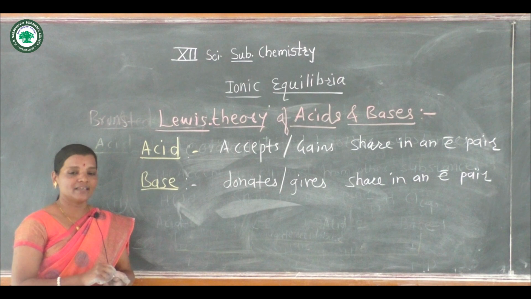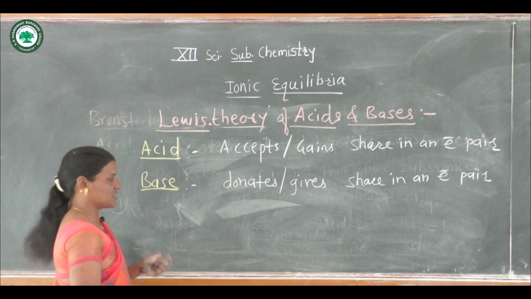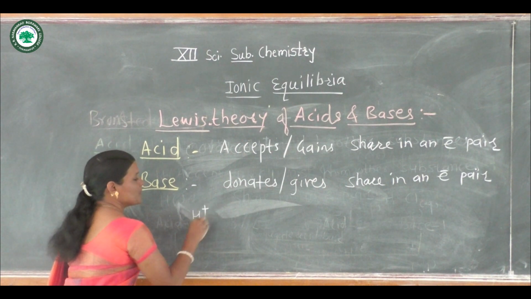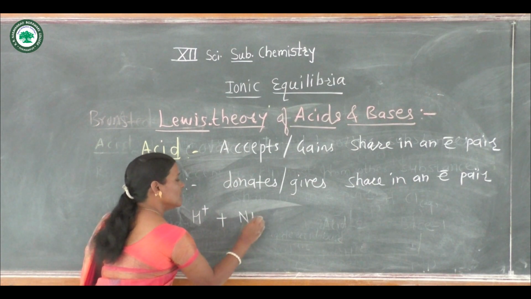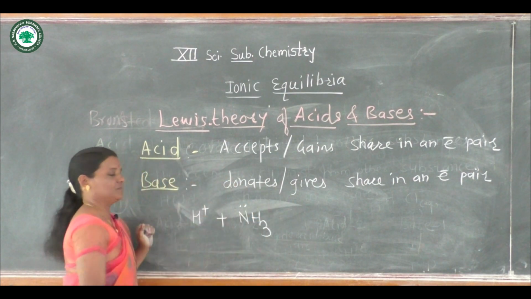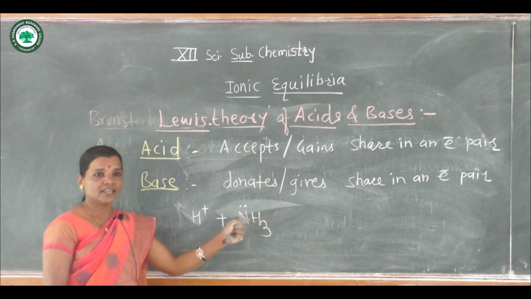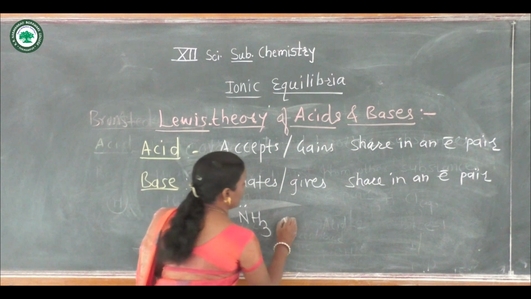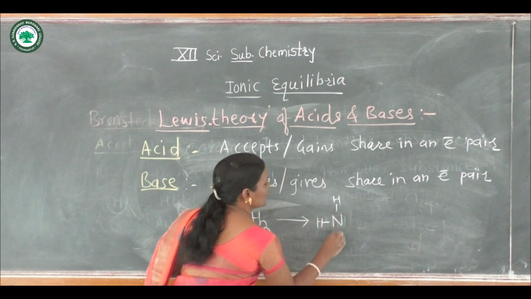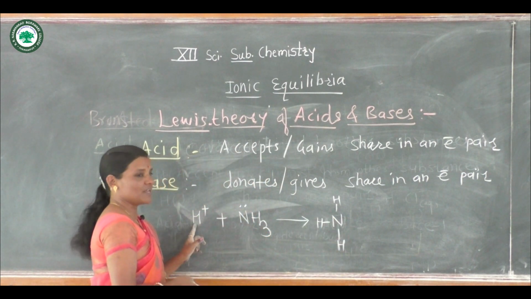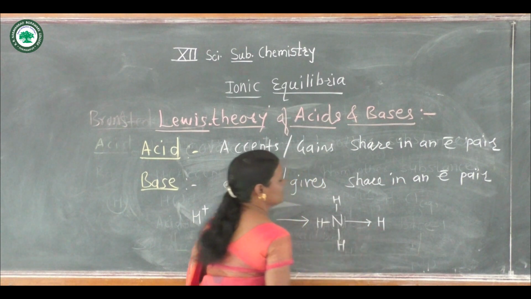Now let us see the example, then we will get the simplification of these definitions. When H plus ion comes in contact with ammonia, then we will get formation of a bond between nitrogen and this H plus, that means hydrogen, and that bond is this.